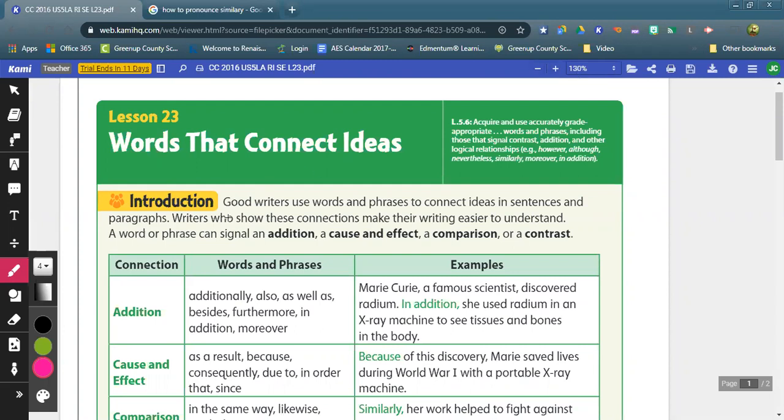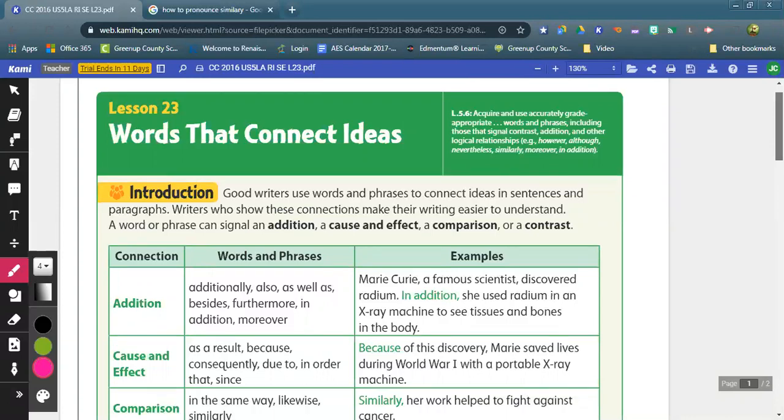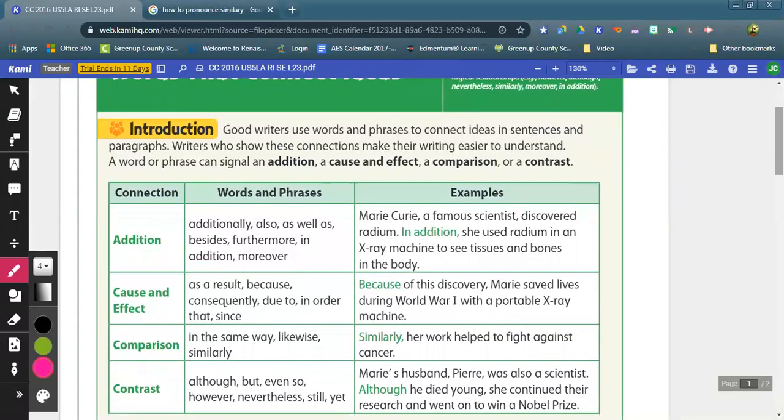If we look at the introduction here, it says good writers use words and phrases to connect ideas in sentences and paragraphs. Writers who show these connections make their writing easier to understand. A word or phrase can signal an addition, a cause and effect, a comparison, or a contrast. We use these words often at the beginning of our paragraphs in our essays. So we got like in conclusion, first, second, and we also use them in our paragraphs to help our writing.